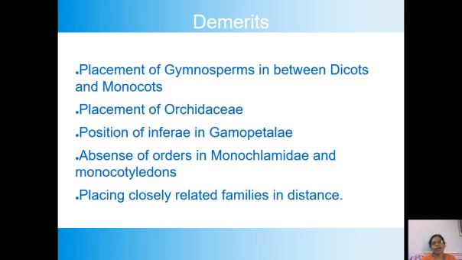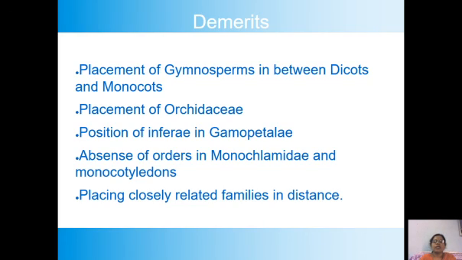They are either terrestrial or hydrophilic. The two series depend upon that. For all the others, they have taken many other characters. So here, uniformity of basis is absent in the Monochlamydeae also. So these are all the demerits of the Bentham and Hooker's classification.